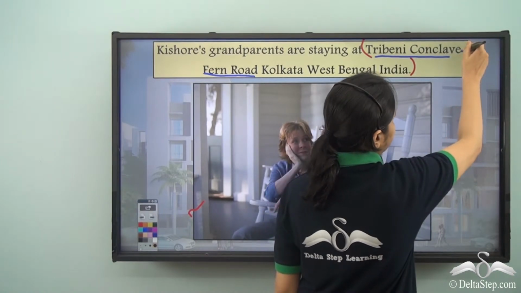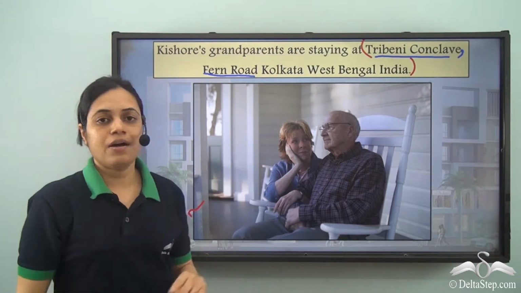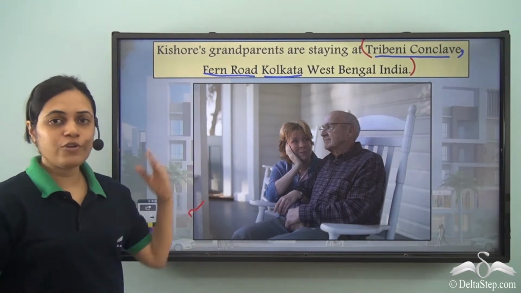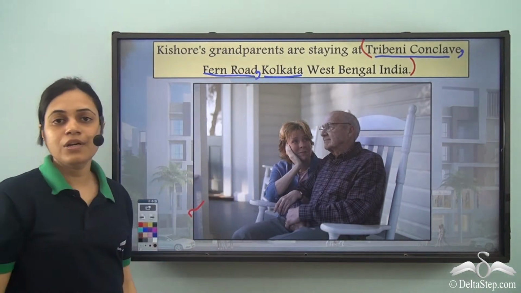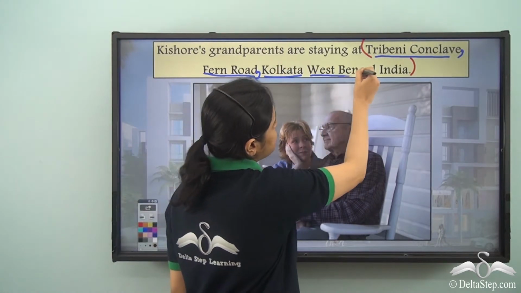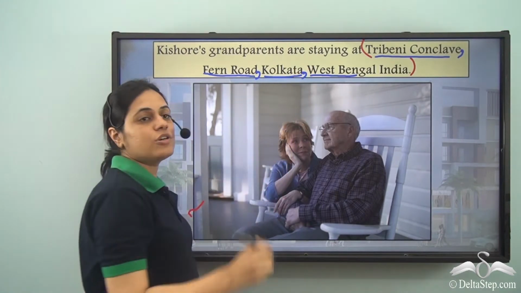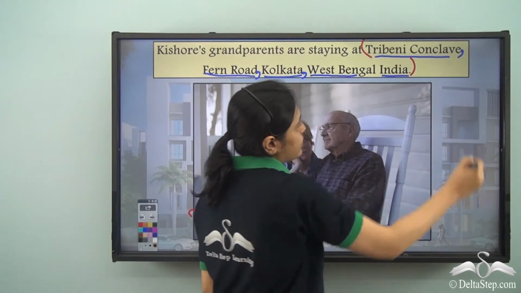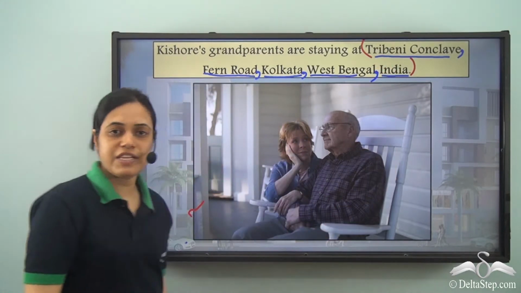So I put a comma after Conclave. Now Fern Road and Kolkata are again the names of different places. Kolkata is the city and Fern Road is the name of the road. So I put a comma after Fern Road. Kolkata and West Bengal are again different places. Kolkata is a city. West Bengal is the name of the state. So I put a comma after Kolkata. West Bengal is the name of the state. India is the name of the country. So I put a comma after West Bengal.